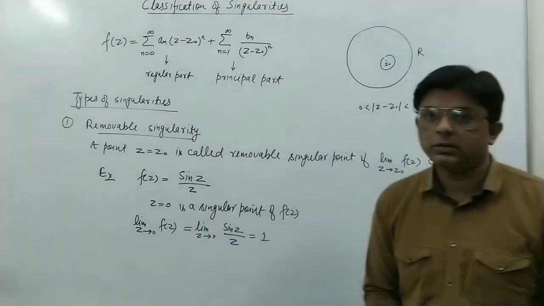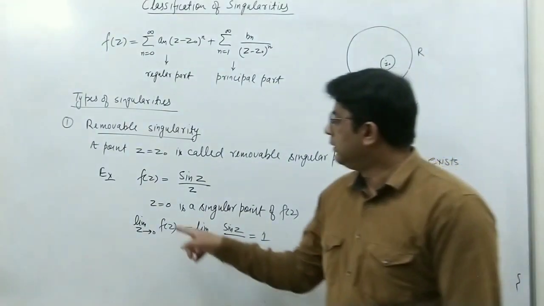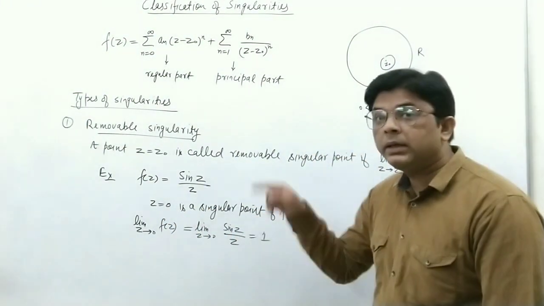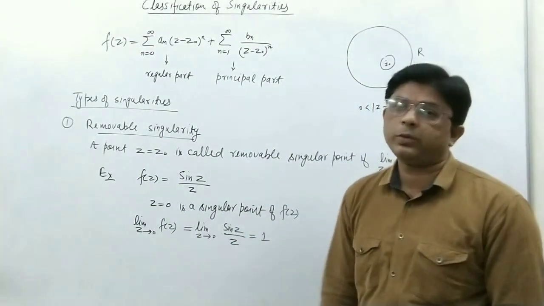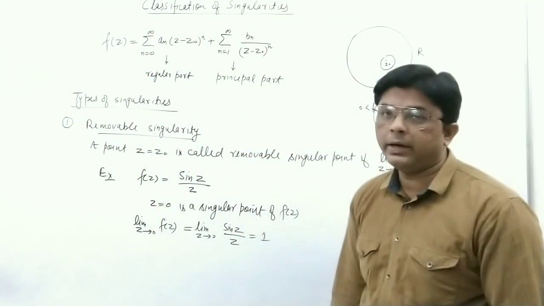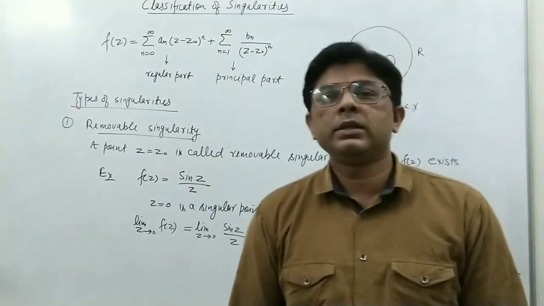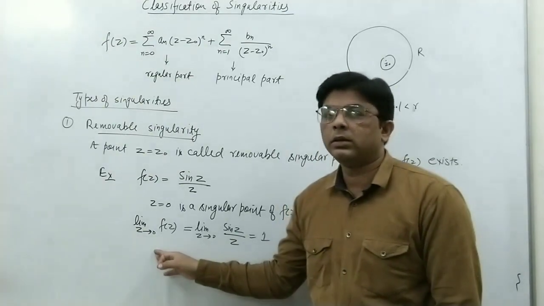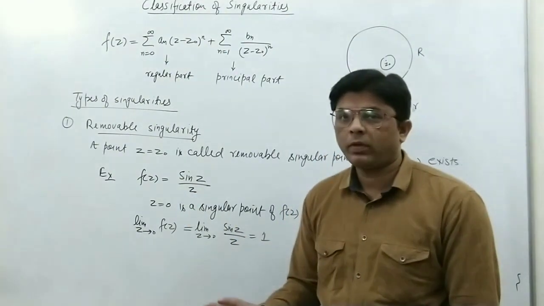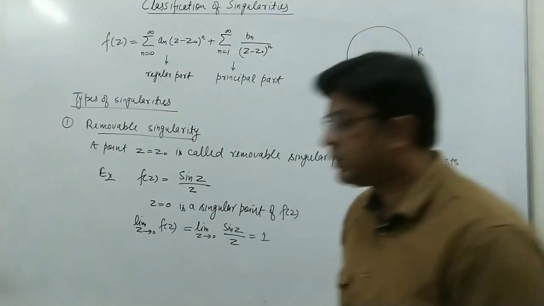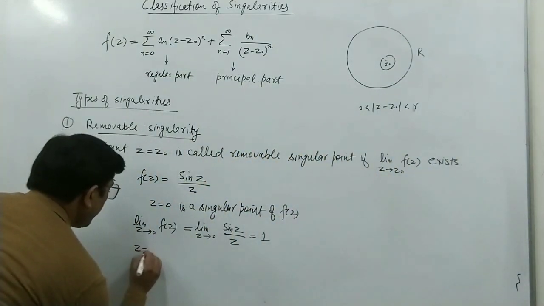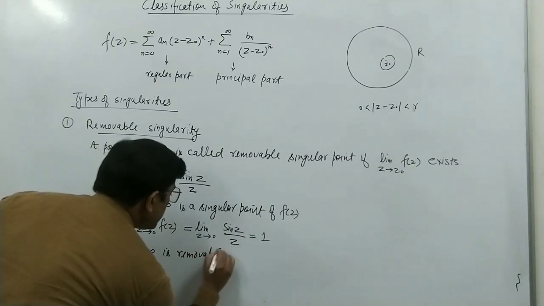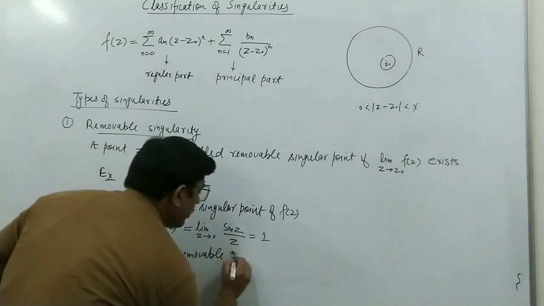So here we see that the limit of this function as z tends to 0 exists. It means the given point z equal to 0 is a singular point, but it is a removable singular point. This is a removable singularity. A removable singularity is when the limit of the function at the given point exists. So here z equal to 0 is a removable singularity.